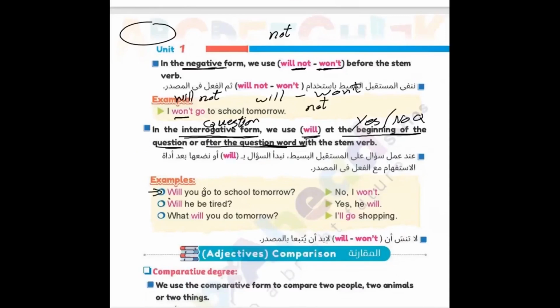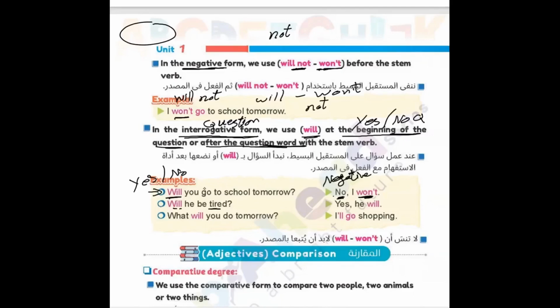Example here. This is a question that starts with "will," which is a yes/no question. What is the question? Will you go to school tomorrow? So I'm asking, I don't know if you will go or not. Will you go to school tomorrow? The answer here: no, I won't. Pay attention: if the answer is negative, I have to write the negative form of future simple tense. So I couldn't write "will" as usual. I should write it negative because the answer is no. So, I won't.